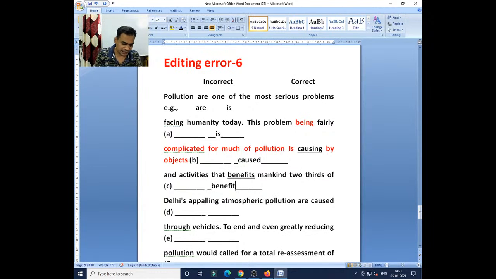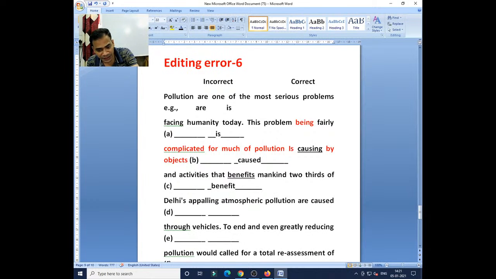Are you able to understand? Ram and Shyam play cricket. If I simply talk about Ram, then Ram plays cricket in present simple form. So similarly we are talking about objects and activities. Objects plus activities that benefit mankind, not benefits.